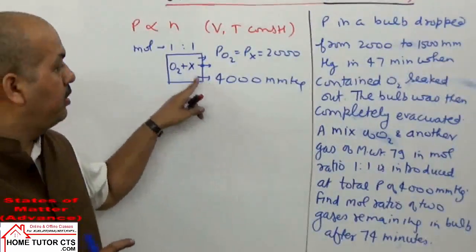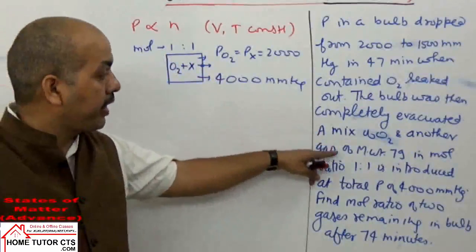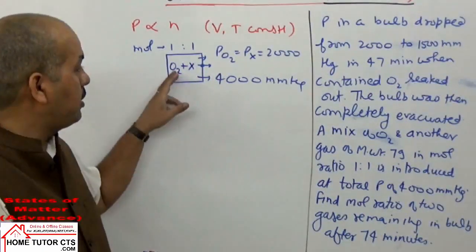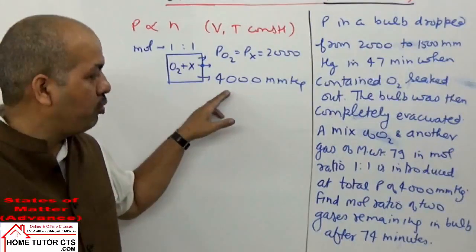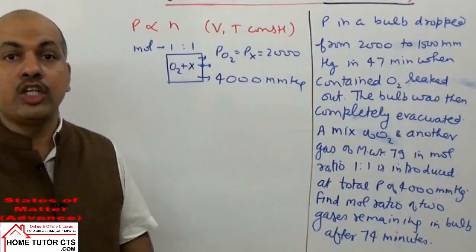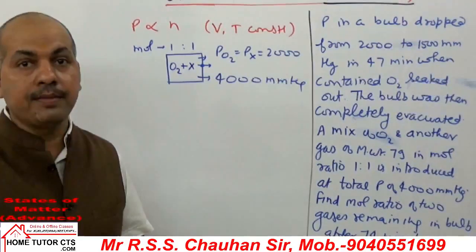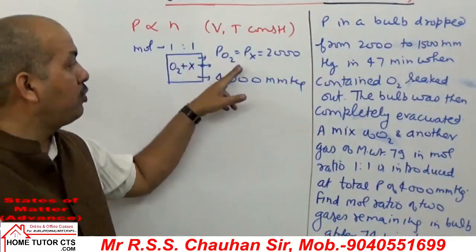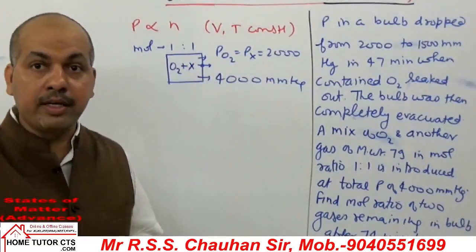समझ में आया पॉइंट कि नहीं? कि when in second case we are filling the gas with two gases O2 and X, I'm assuming here in the mole ratio 1:1. Equal mole ratio indicates equal partial pressure because mole fraction will be same. So equal partial pressure can be taken of O2 and X equal to 2000 millimeter mercury.